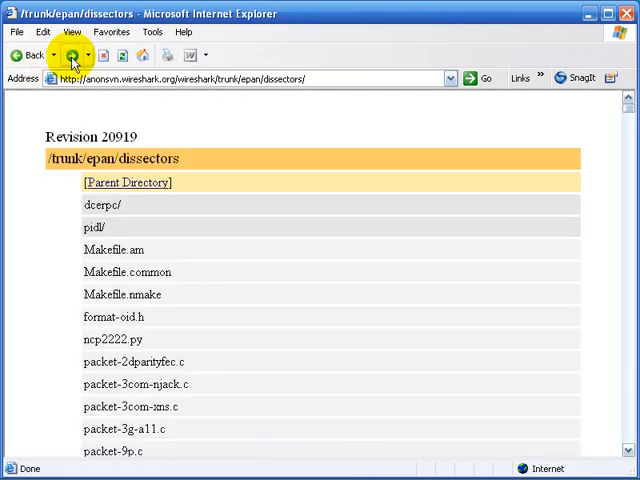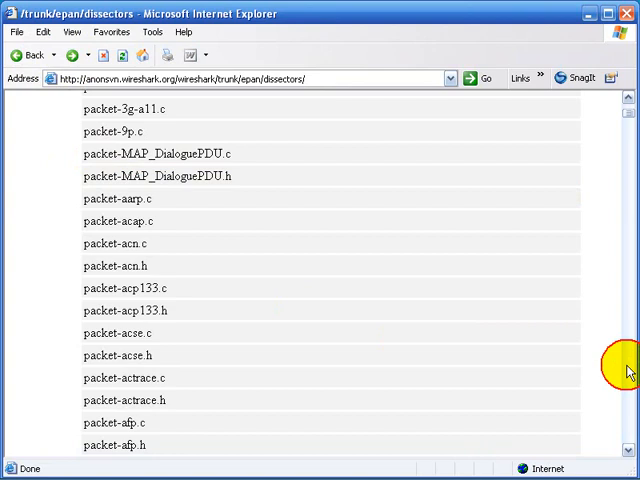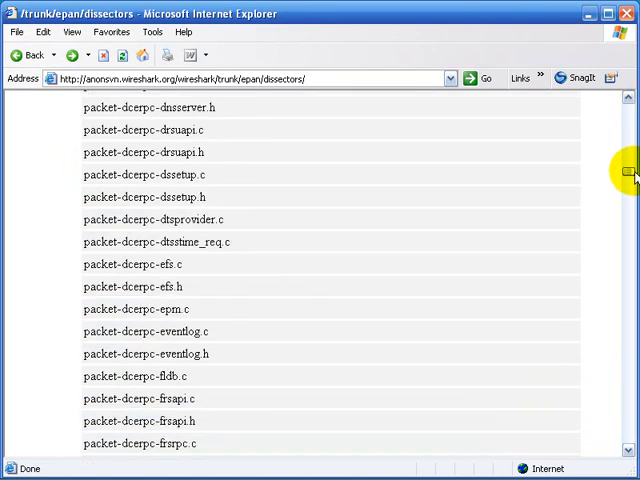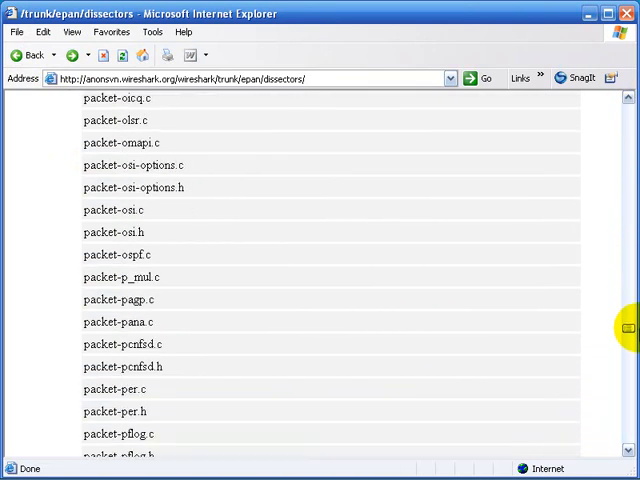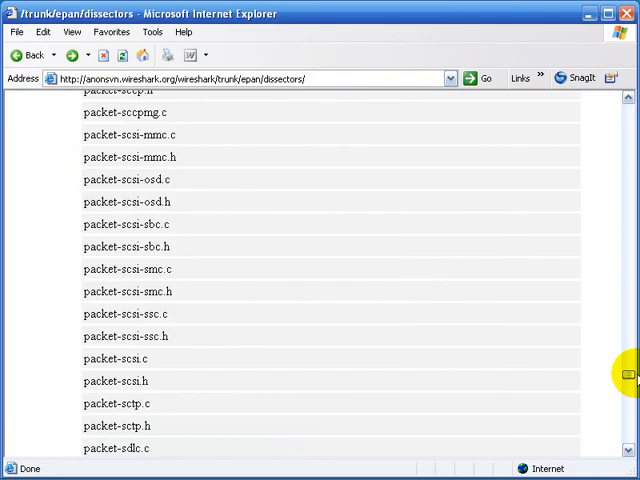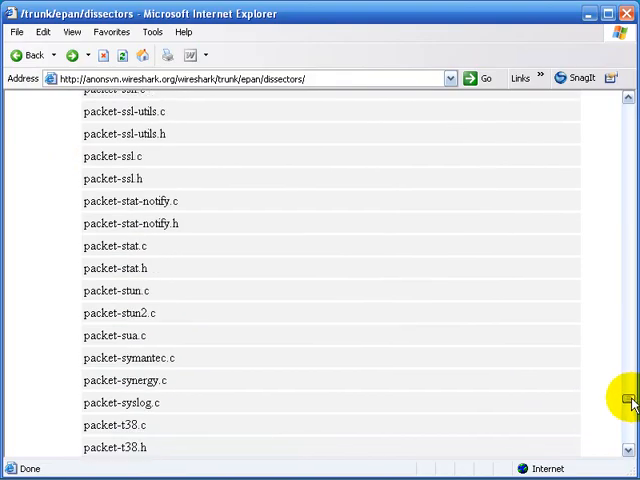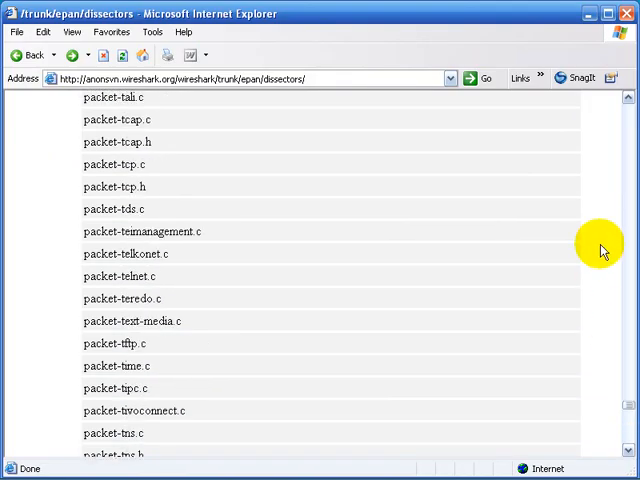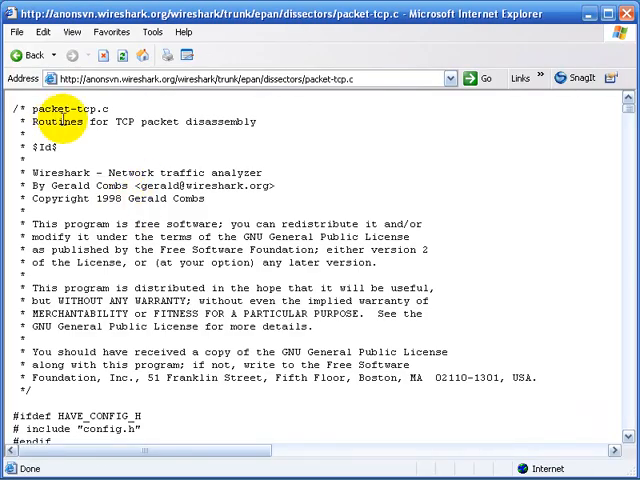I'm going to go to the dissectors for TCP, because TCP is an interesting one. Now all of your networks are probably going to have TCP traffic on them, but TCP is interesting because the expert system has a lot of information about TCP communications, and that expert system is actually held inside of the dissector. So I'm going to select packet-tcp.c, and here we are inside of the TCP dissector code.